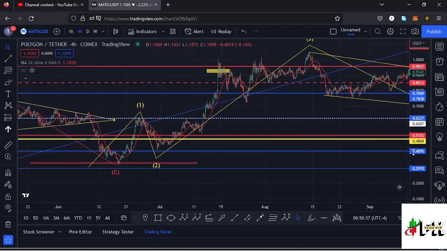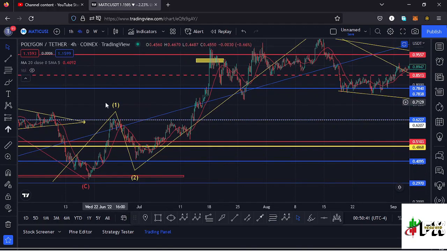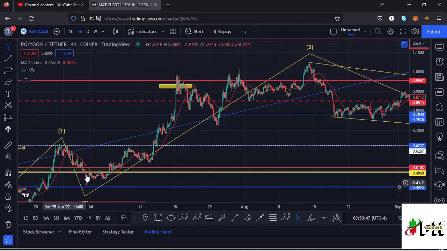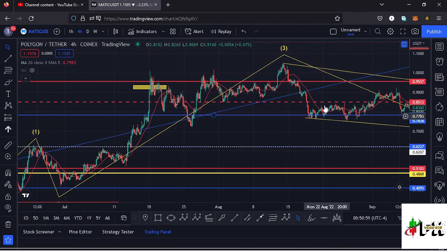After making our low down there, we saw a very nice bounce to the upper side, making our high for that first wave, then saw a very nice retracement to the lower side in the formation of our wave 2. Then after making the low of that second wave, we saw a very nice bounce to the upper side, making the peak for that third wave at around the $1.05 mark. And after seeing the peak of that third wave, we expected a very nice retracement over here